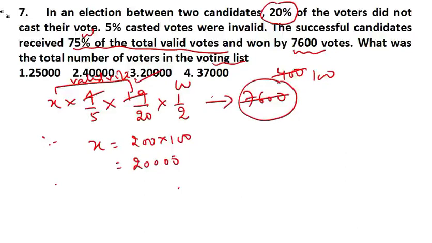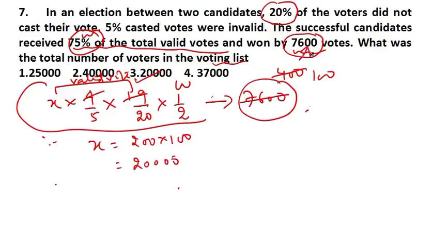Now look guys, you have done this so easily in one line. Here it is given that the winner received 75% of the valid vote, which means that the loser received 25%, and it is saying that the winner won by 7600 votes. This is the difference between winner and loser. This number represents the difference between winner and loser. And this 1 by 2, in fraction form, represents the difference between winner and loser.